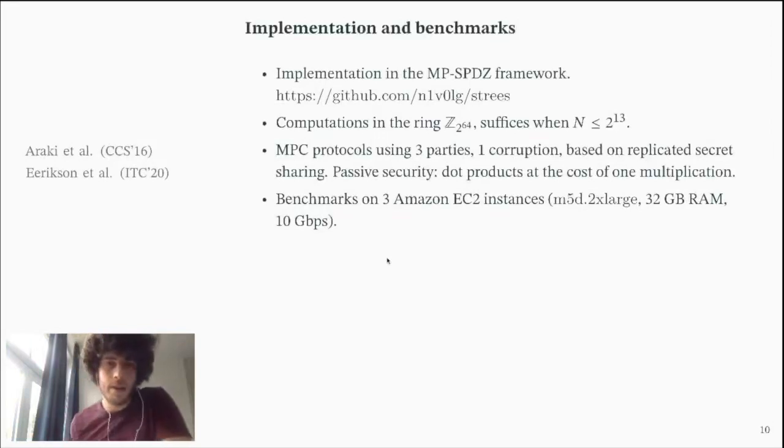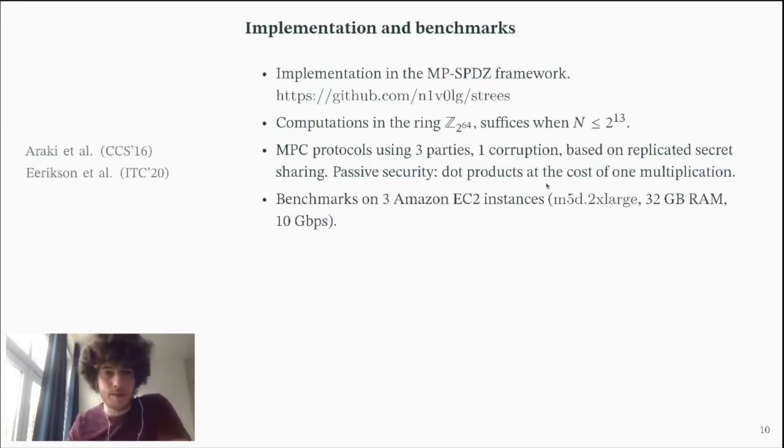We implemented our protocol using the MP-SPDZ framework, which offers a whole bunch of basic MPC primitives and different MPC protocols. We use computations in the ring modulo 2 to the 64, which suffices when n is less than or equal to 2 to the 13. We used 3 parties tolerating 1 corruption, so we want no 2 parties to collude, based on replicated secret sharing, which is very fast, especially on CPUs. For passive security, we have cheap dot products at the cost of 1 multiplication, which we use often when we count the number of yes and no values in the outcome column.